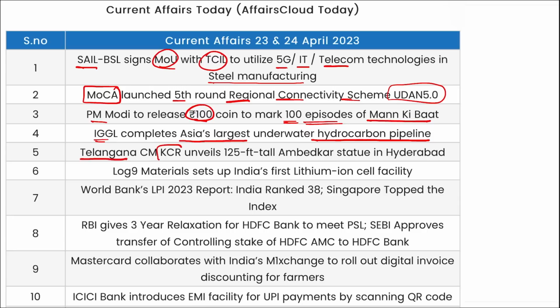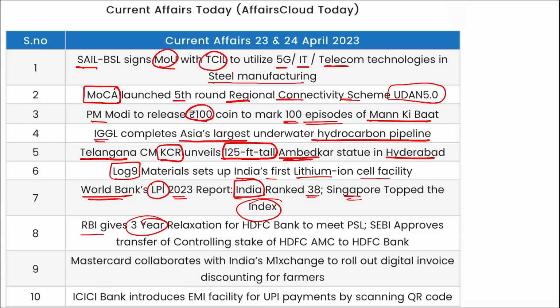Telangana's Chief Minister KCR has unveiled a 125 feet bronze statue of Dr. Ambedkar in Hyderabad, Telangana. Log9 Materials set up India's first lithium-ion cell facility. Then World Bank's LPI for 2023 was released, and the rank of India here was 38 and Singapore topped this index.